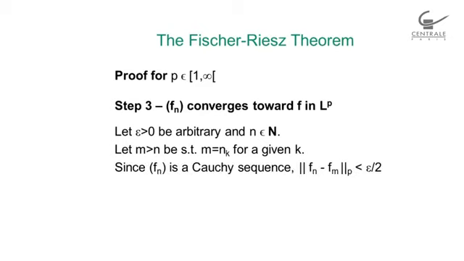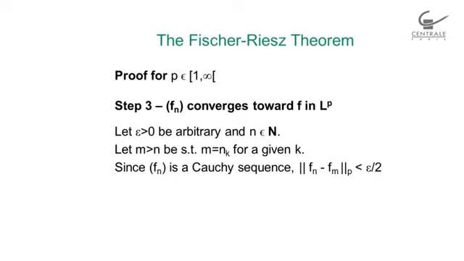I know that f_n is a Cauchy sequence. That was what I started with, because again, I want to prove that if I have a Cauchy sequence, it converges. So I know that for any epsilon prime, there is a rank after which my f_n minus f_m will be smaller than this epsilon prime. And I'm saying epsilon prime because I choose to set epsilon prime to epsilon over 2.